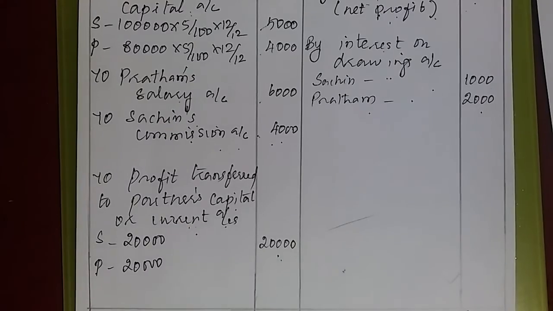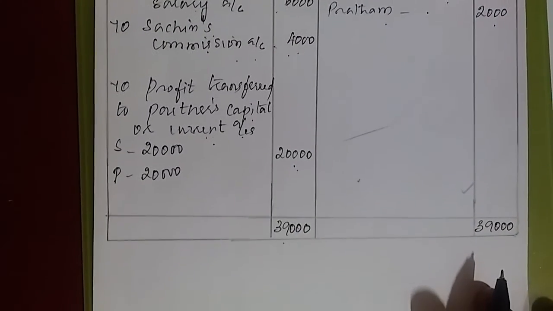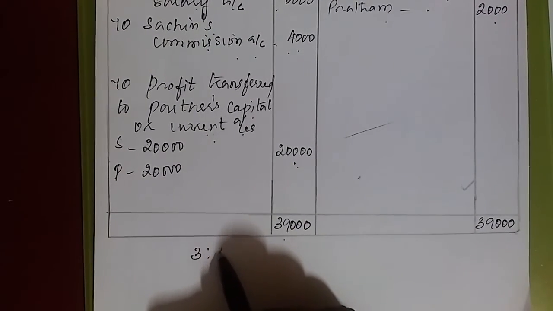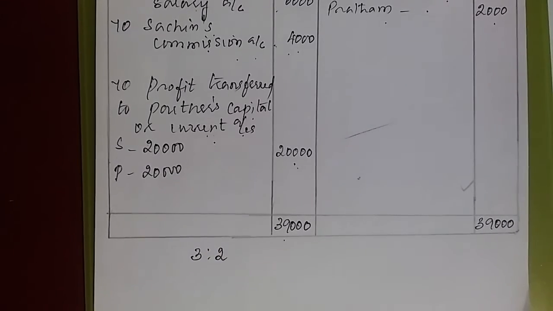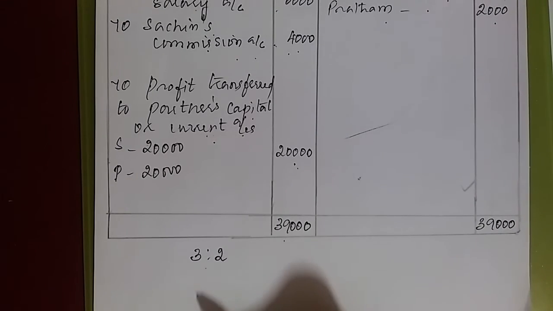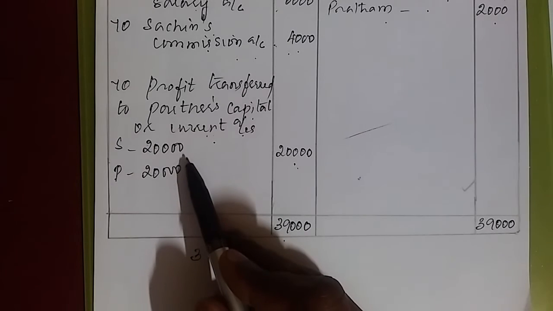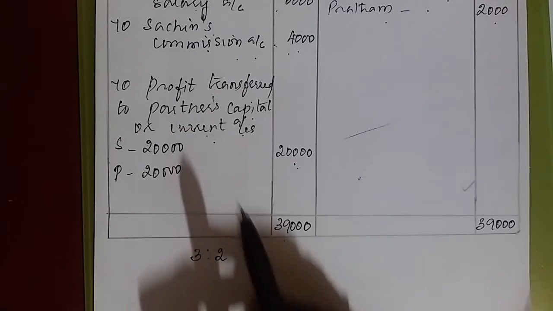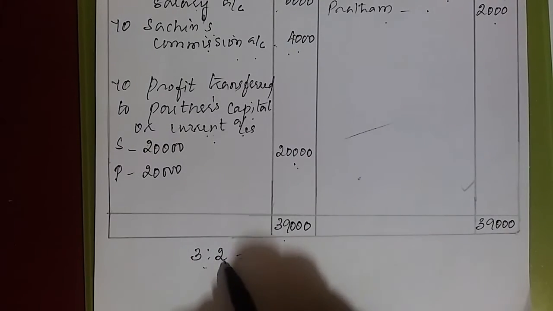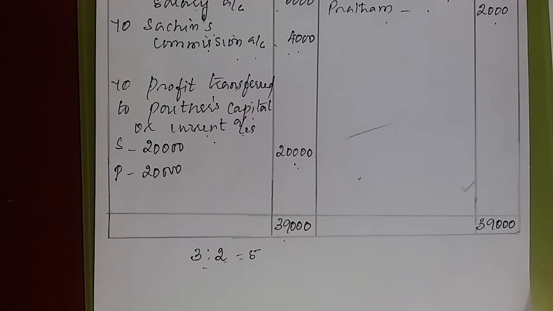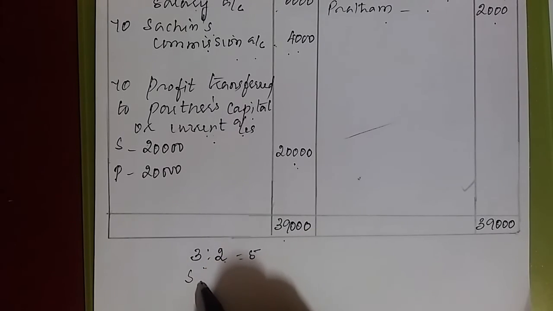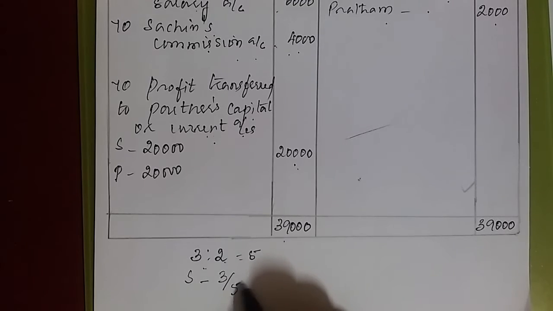So there is a ratio. You do remember. What is the ratio given in the question? 3:2. This ratio should be converted into fraction to calculate their share of profit. How to convert? 3 plus 2 how much? 5. Out of 5, Sachin will get 3. That is 3 by 5.